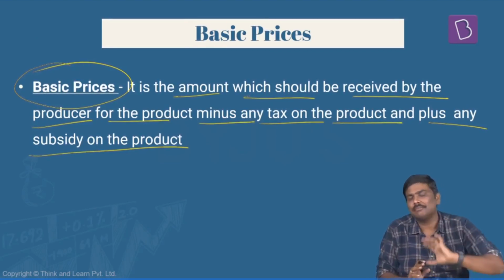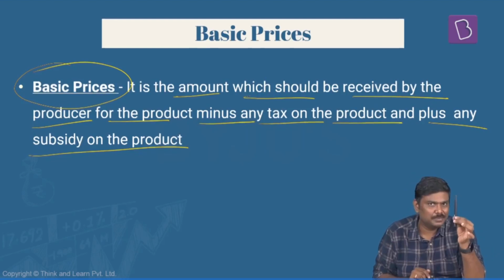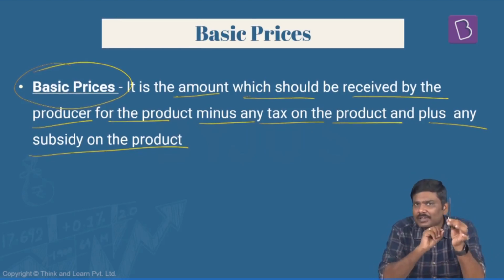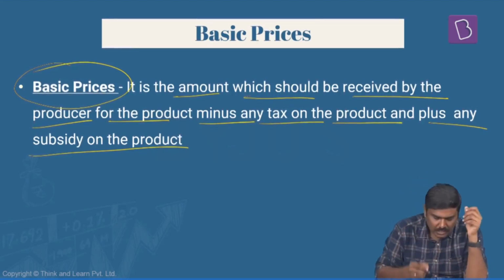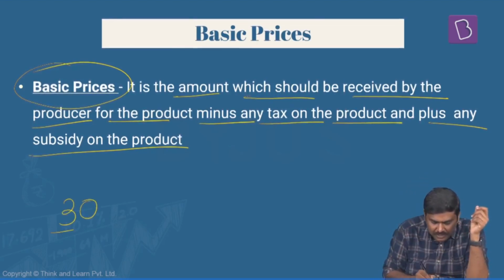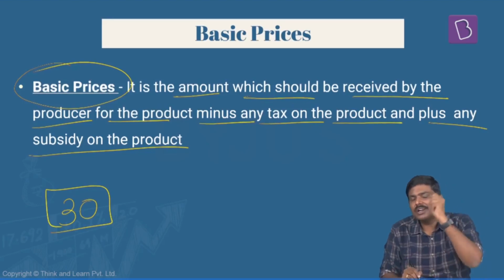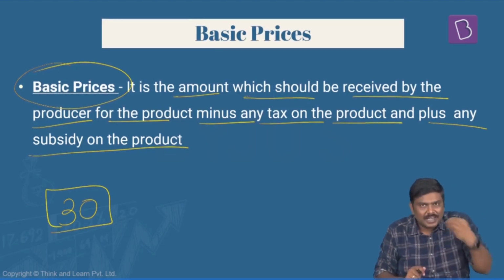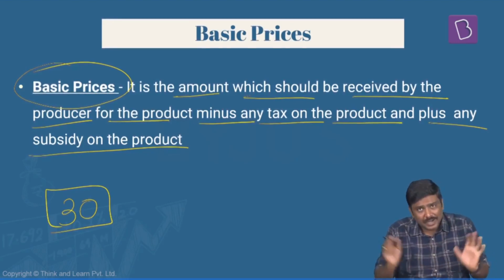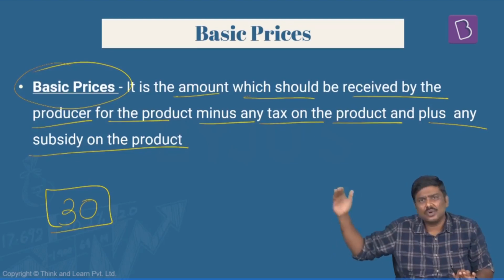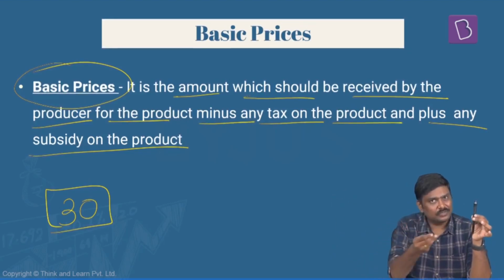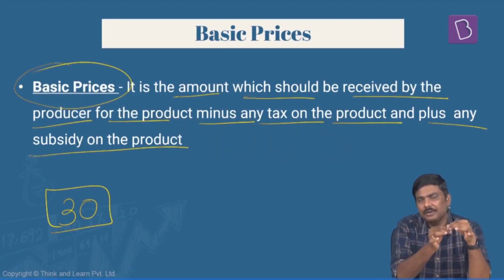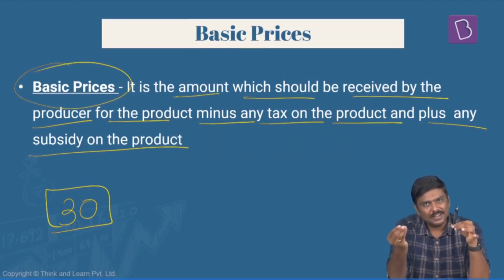Let me give a simple example. Imagine you're manufacturing this particular pen. Obviously for raw material, labor, and so on, you would have incurred a cost of 30 rupees. So when you sell in the market, understand this, you would want to receive at least 30 rupees. Again, yes, I know there are taxes and so on, we'll come to that. If you have incurred an expenditure of 30 rupees to manufacture this pen, you'd want to sell it in the market for at least 30 rupees.